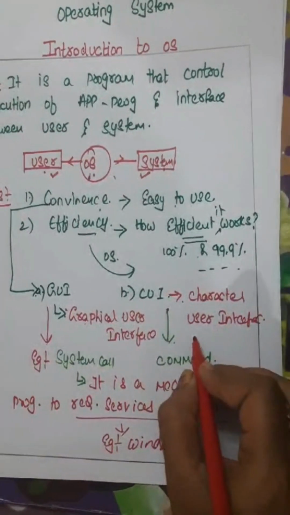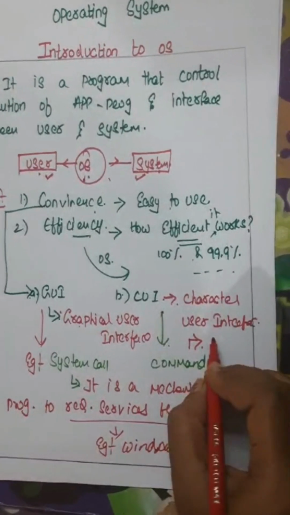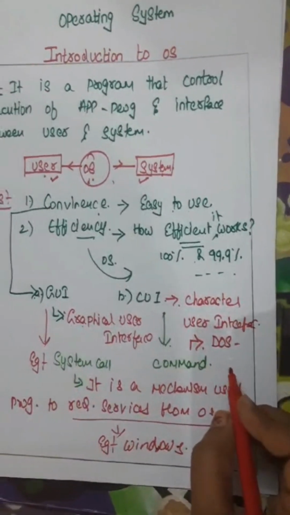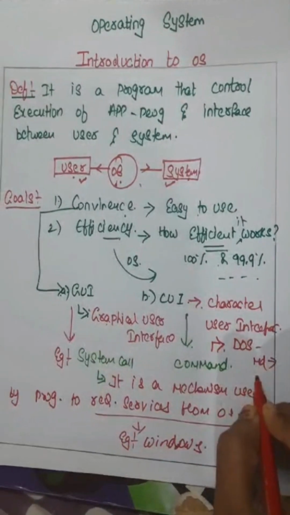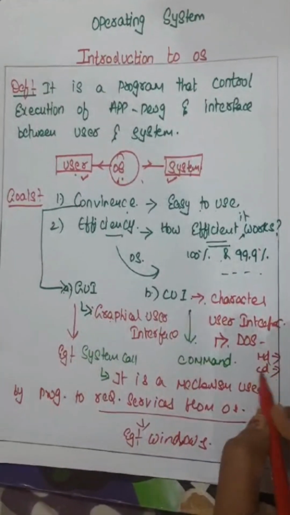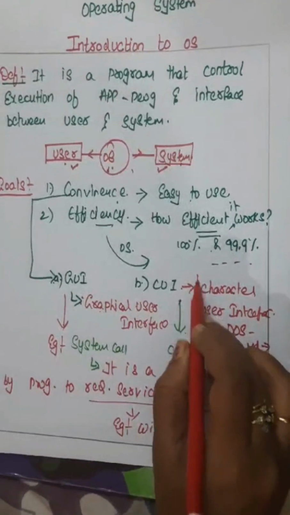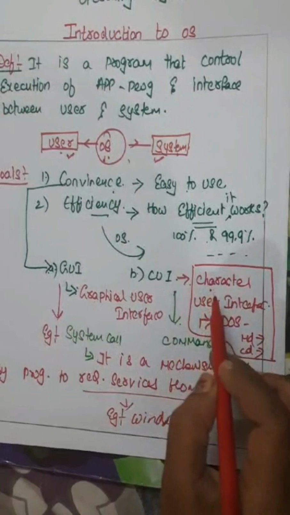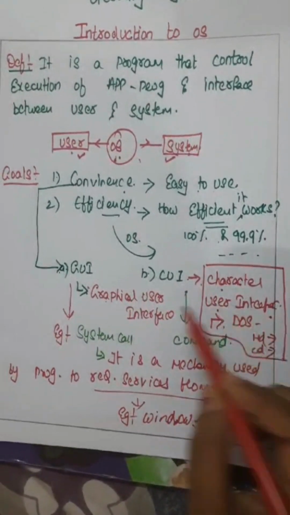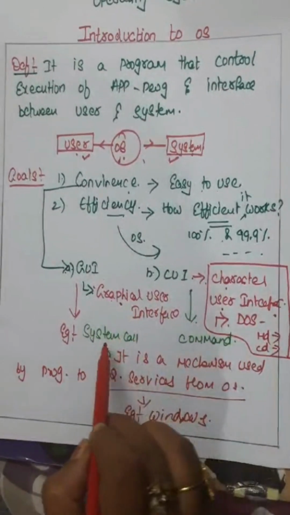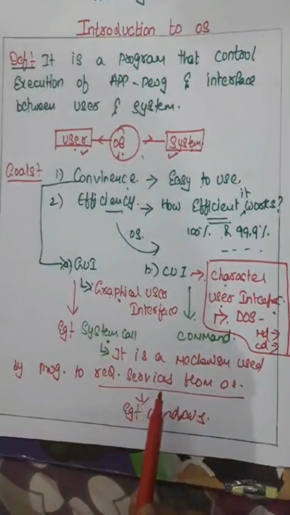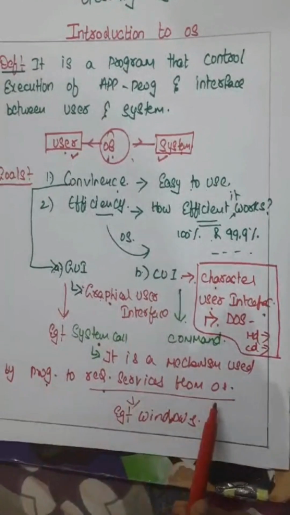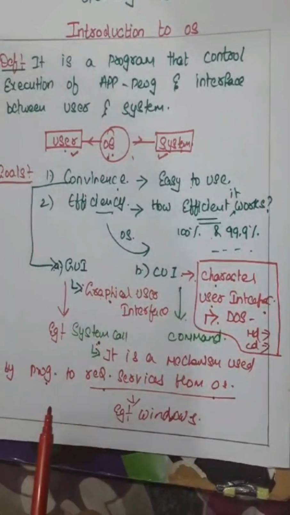And CUI example is DOS commands. You know what DOS commands are? MD, make directory, create directory, all these come under the character user interface. System call means whatever request we make through the program to the OS is known as a system call.